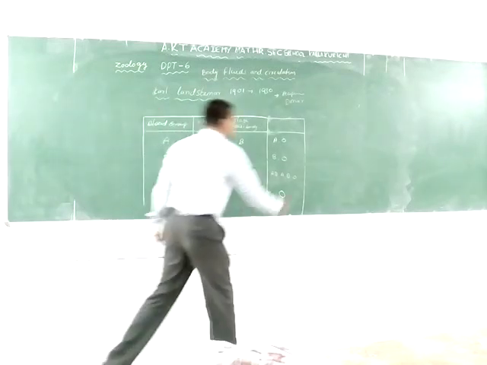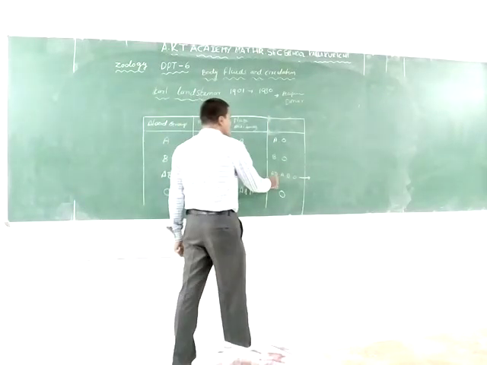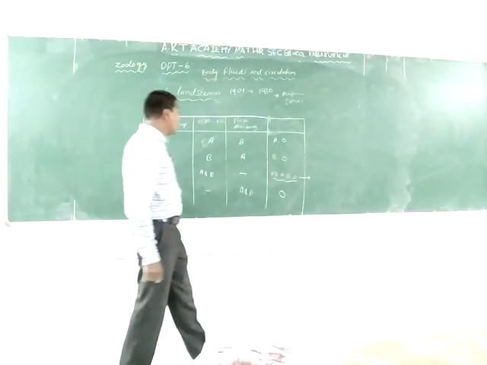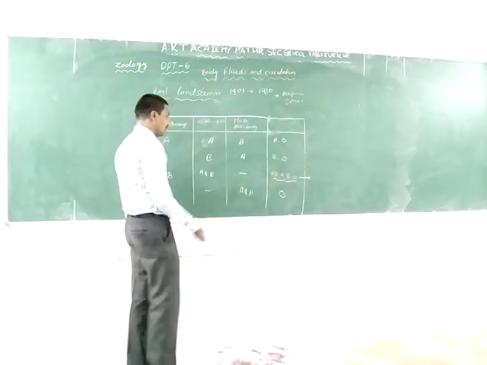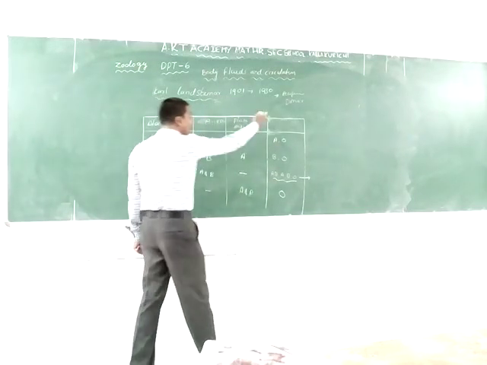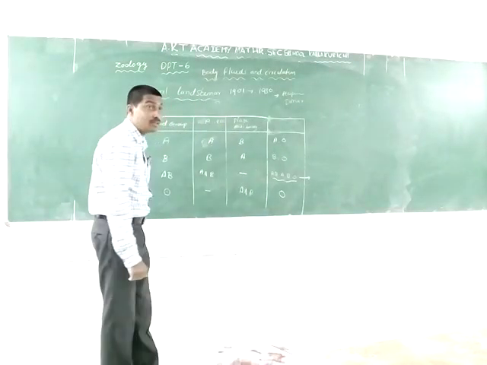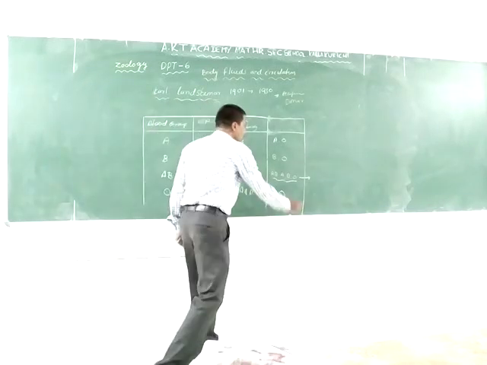What is the universal recipient blood group? The AB blood group is the universal recipient. What is the universal donor? The O blood group gives to all blood groups, so the O blood group is the universal donor.